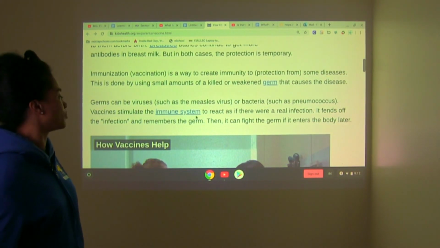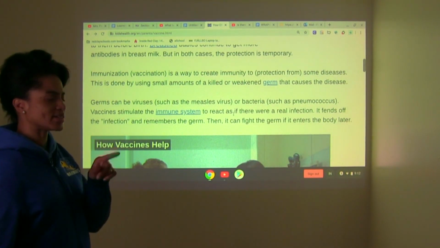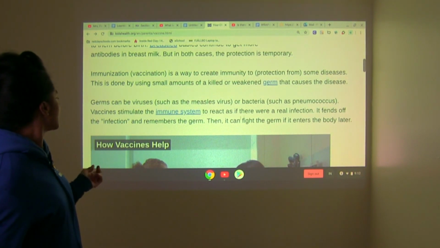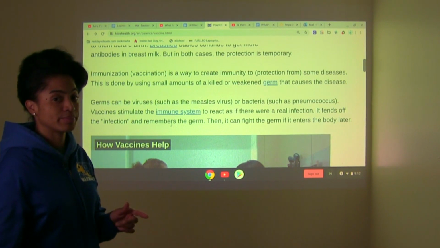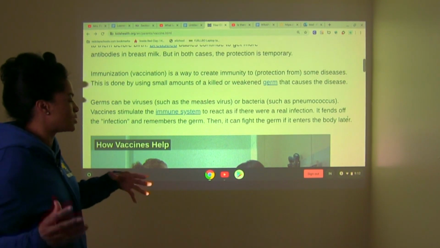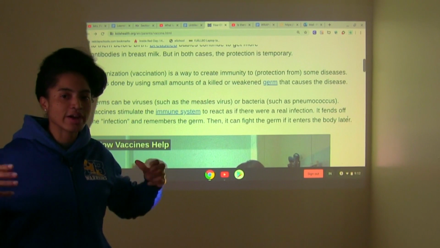Vaccines stimulate the immune system. This is what they do. To react as if there were a real infection. It fends off the infection and remembers the germ. Then it can fight the germ if it enters the body later. So it's like when you receive a vaccine, it's preparing for a fight.